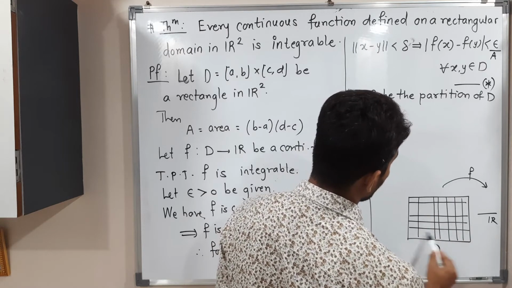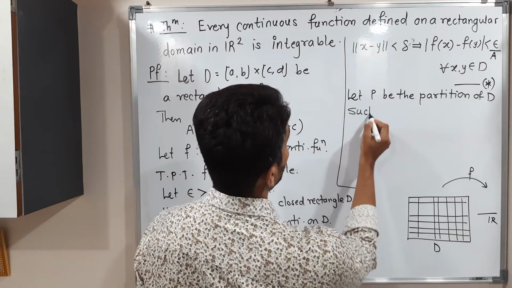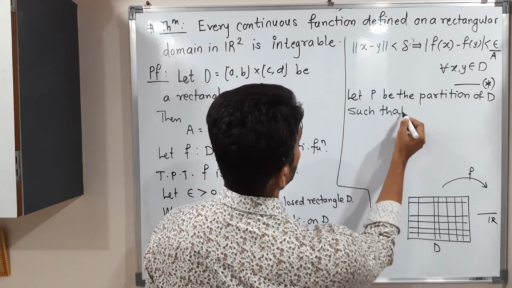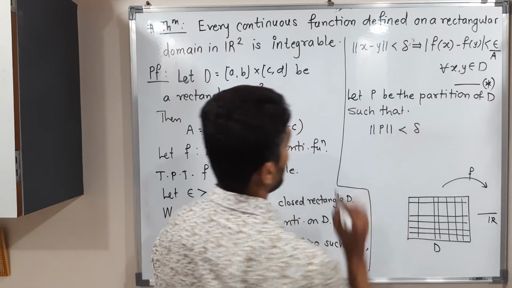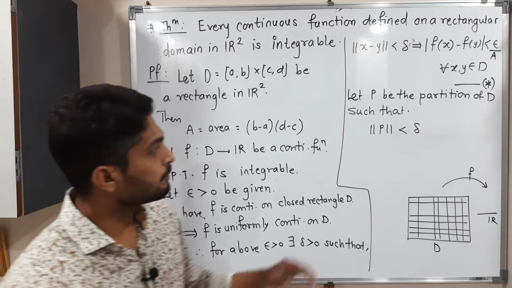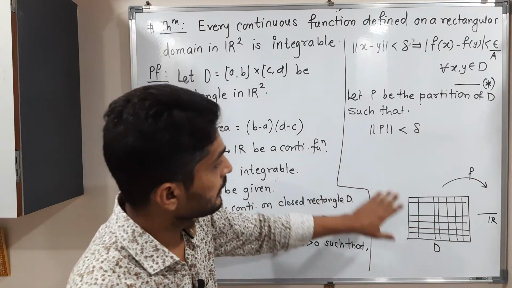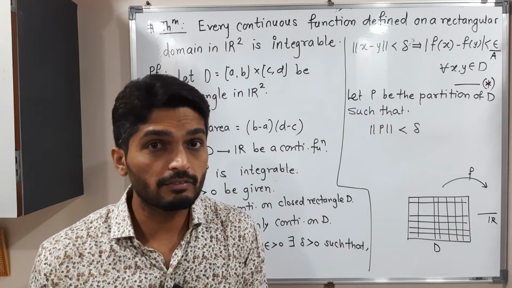Okay, so this is a partition of D, such that I'm imposing one condition here, such that norm of P should be less than delta. So maybe you are thinking, what is norm of P? See, because of this partition, many rectangles are created, having different diameters.